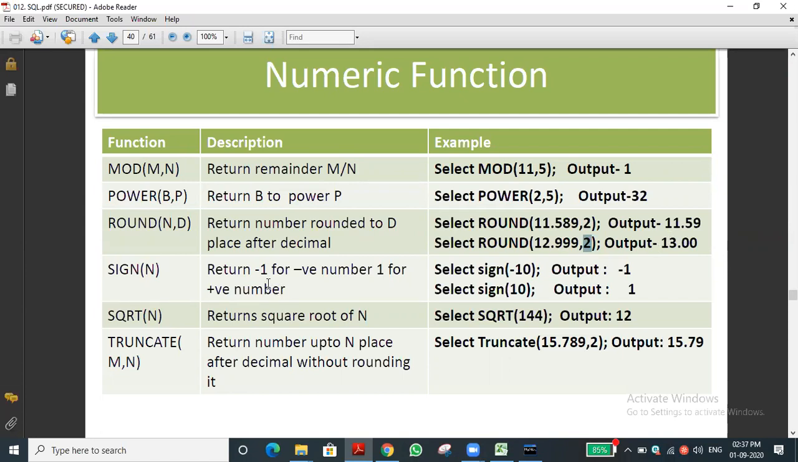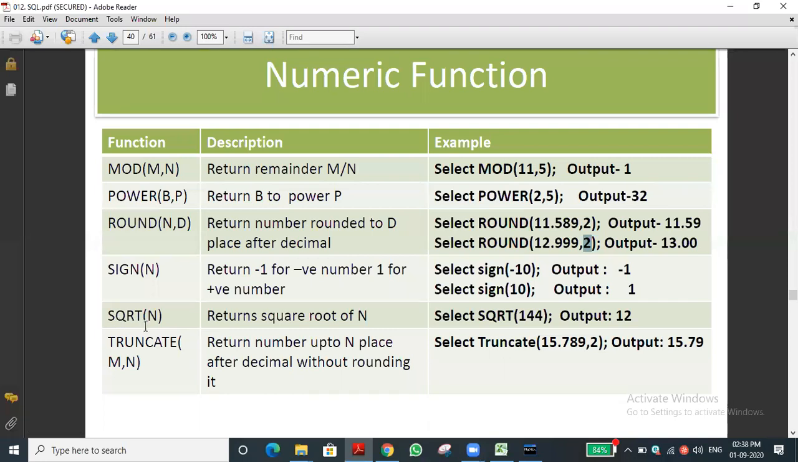Okay, and next one is sign. If you want to mention the sign of a number in SQL, we can use the sign function. Sign of the value, that is the column name, or else sign of the number. If you give minus 10, it will return minus 1. Minus 1 means a minus symbol is there. It returns -1 for a negative number. For a positive number it returns 1; the plus won't be displayed.